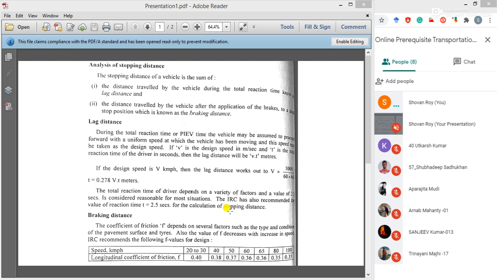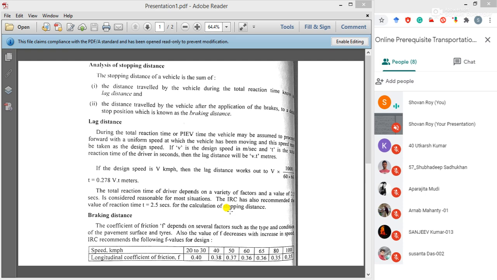Design speed is the speed which is allowed for any particular road. It is based on the condition of the road, the geometry of the road, the environment, the terrain, the nature of the valley, or the condition of the traffic.